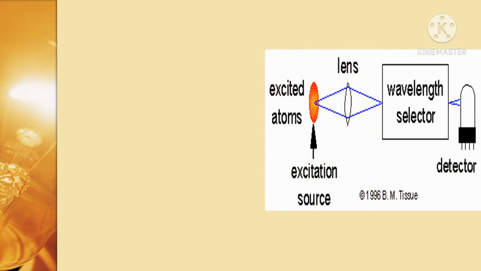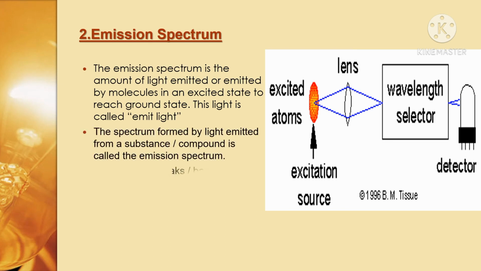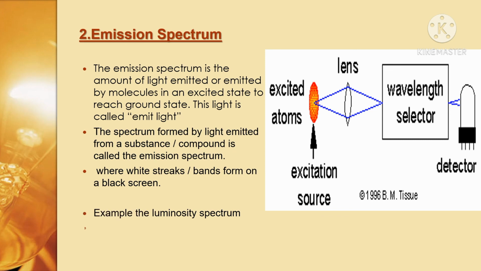The second one is the emission spectrum. In the emission spectrum, when we pass electromagnetic radiation through the sample, it absorbs the light energy and is excited. This excited state is unstable, so the molecules or atoms try to reach the ground state. When they reach the ground state, they emit a certain amount of light radiation.